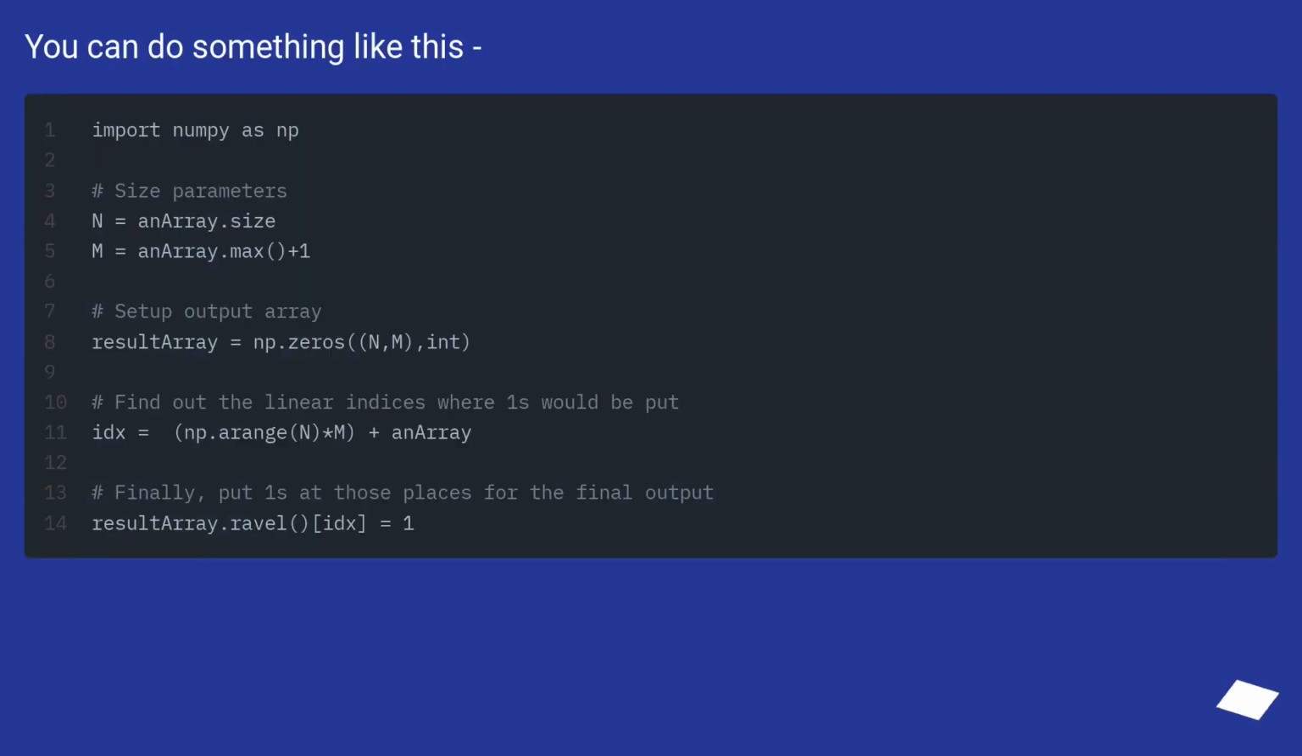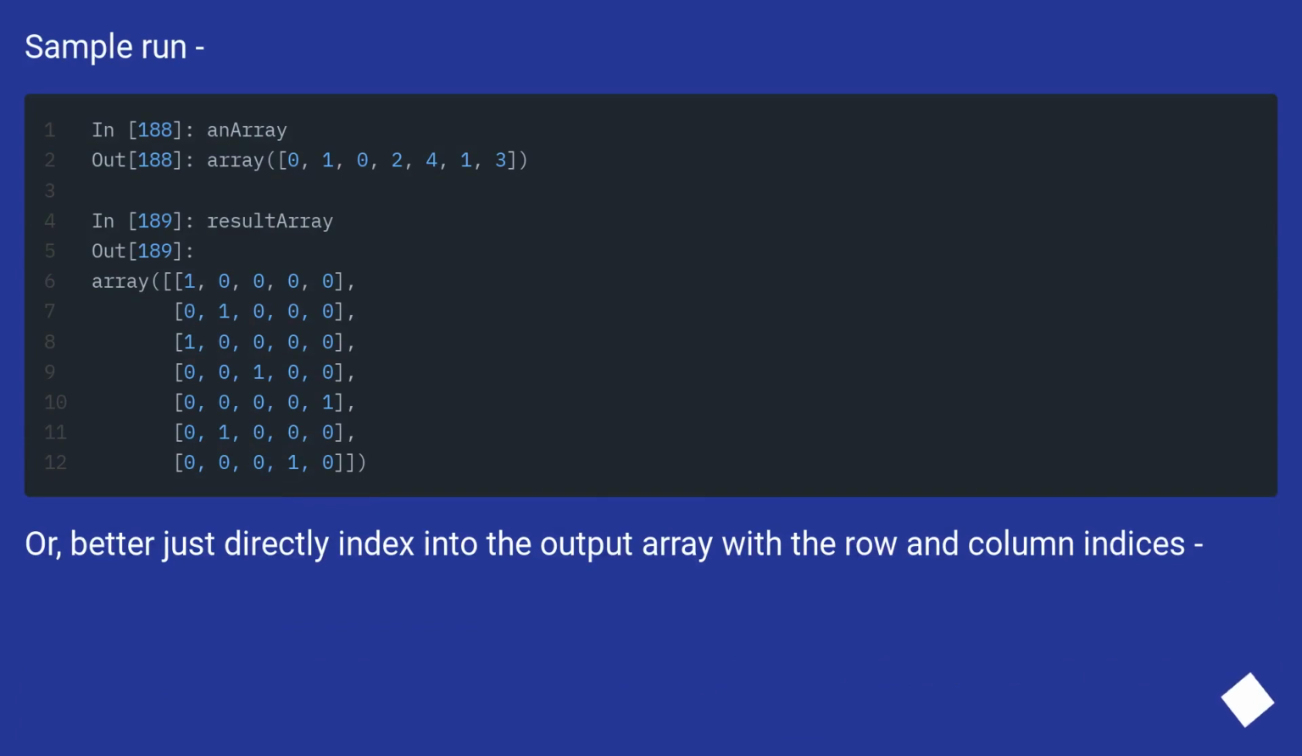You can do something like this. Sample run. Or, better, just directly index into the output array with the row and column indices.